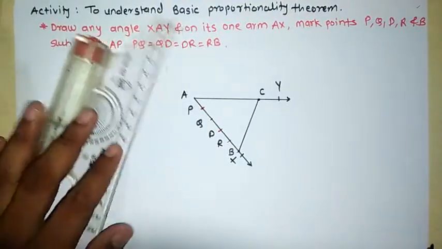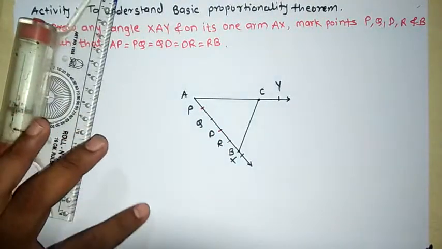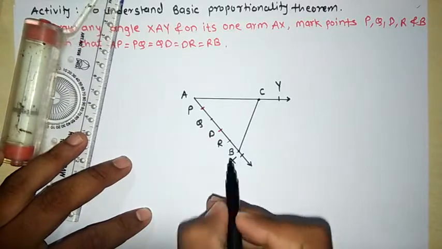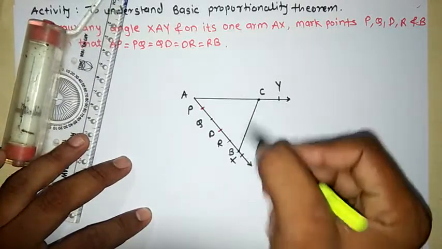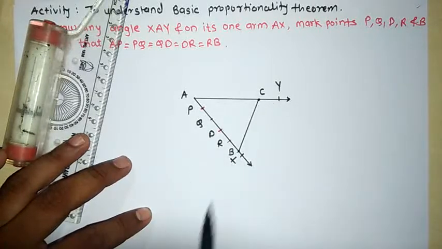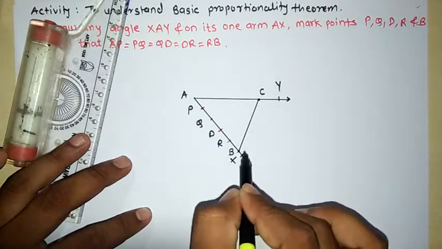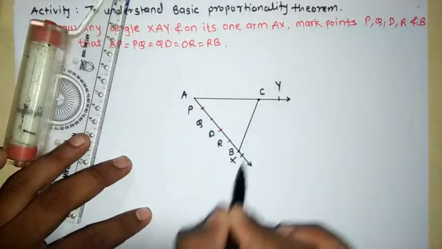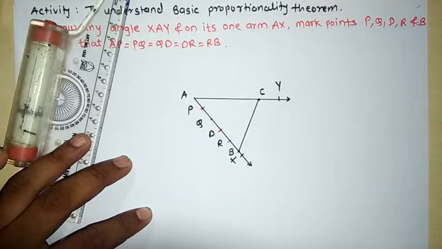Now in the next step, what do we have to do? We have to draw a line parallel to BC from the point D. Point D से आपको एक line parallel निकालना है, which is parallel to BC. BC को parallel line निकालना है आपको.